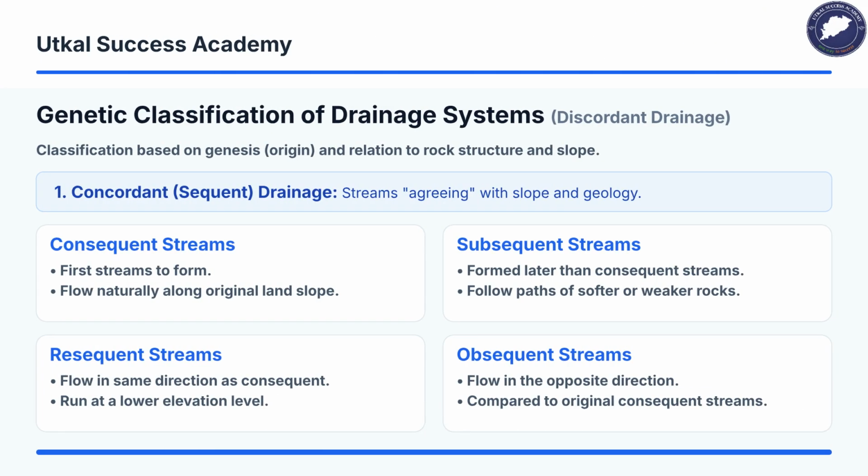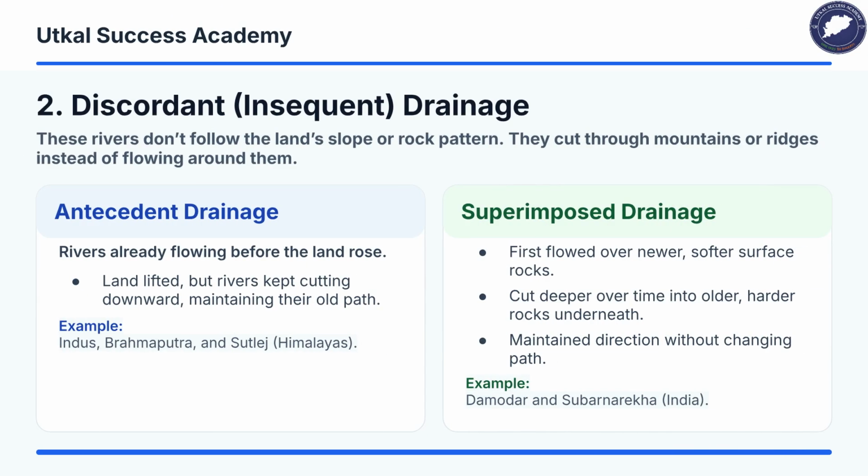The genetic classification of drainage systems is based on origin and relation to rock structure and slope. Concordant drainage streams agree with the slope and geology and include consequent, subsequent, resequent, and obsequent streams. Discordant, or insequent drainage rivers do not follow the land's slope or rock pattern. They include antecedent drainage, like the Indus and Brahmaputra, and superimposed drainage, such as the Damodar and Subarnarekha rivers.